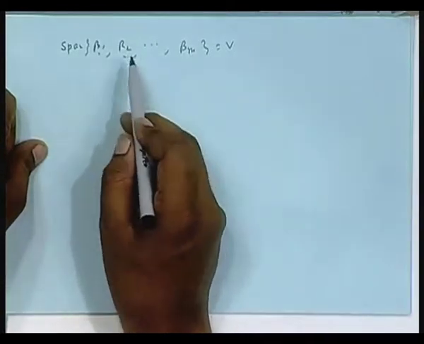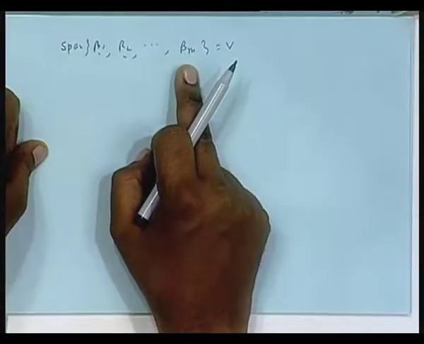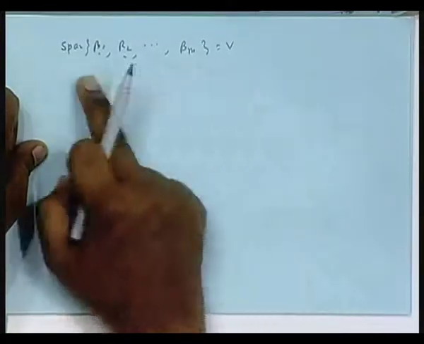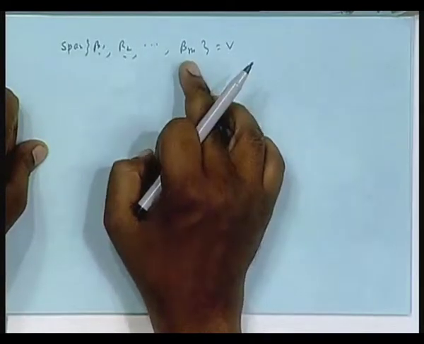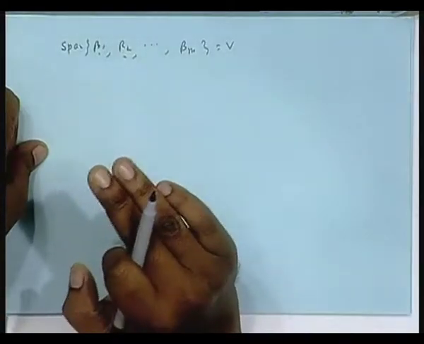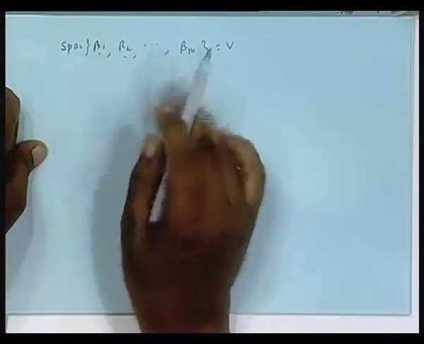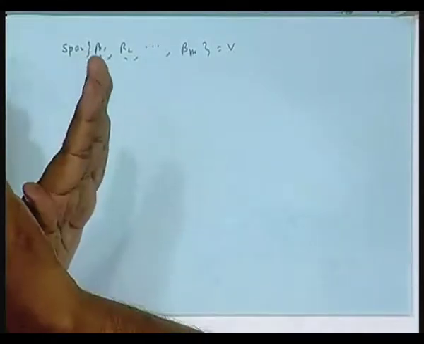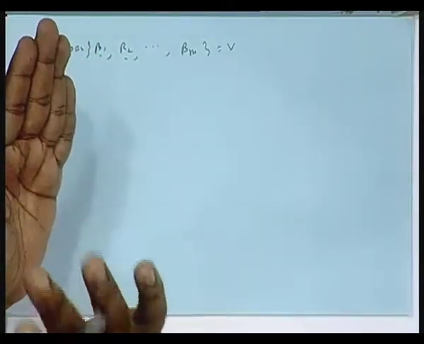I started with beta 1, then got a beta 2, then got a beta 3. That process went on. Suppose after the mth step, the corresponding subspace spanned by these coincides with V. That is, I stop there. Then my claim is that m will be nothing but our good old n. It cannot be a new number. I have to prove it. But one thing we know, this will be linearly independent by the construction. You take the space spanned by beta 1, go outside that space, find any beta 2. So, beta 1, beta 2 are linearly independent. Then take the space spanned by beta 1, beta 2, go outside that, take a beta 3. That general proof we have done, isn't it?